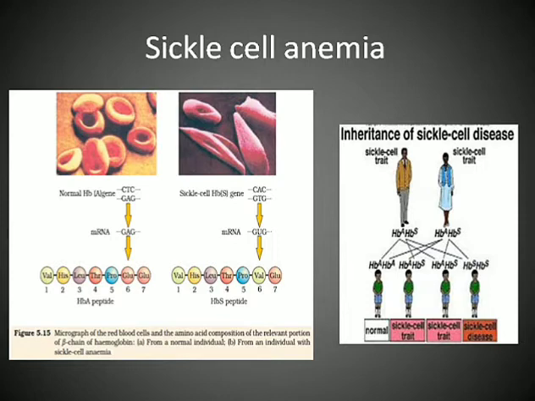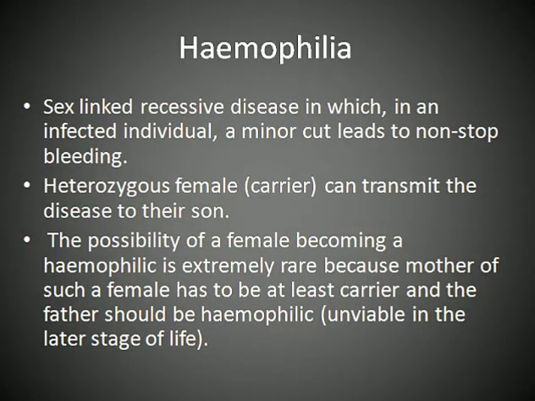Similarly, let us see another disease which is also due to gene mutation, hemophilia. Now this is sex linked. The sickle cell anemia was an autosomal disease, but this is sex-linked recessive, in which, for an infected individual, a minor cut leads to non-stop bleeding. So hemophilia is basically a disease where one of the clotting factors is absent, so that a small cut can lead to non-stop bleeding, and that may lead to the death of the individual also.